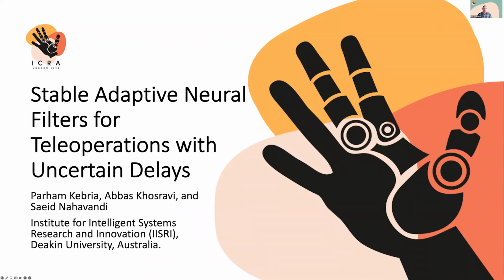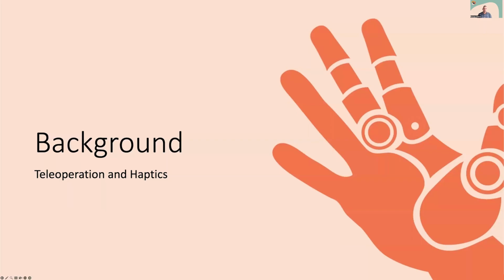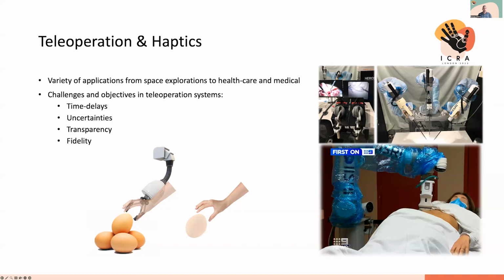I'm going to talk about stable adaptive neural filters for teleoperation systems with uncertain delays. First, let's have a background on teleoperation systems with haptic features. As we know, teleoperation has so many applications from space discovery to underwater explorations and healthcare and many more.